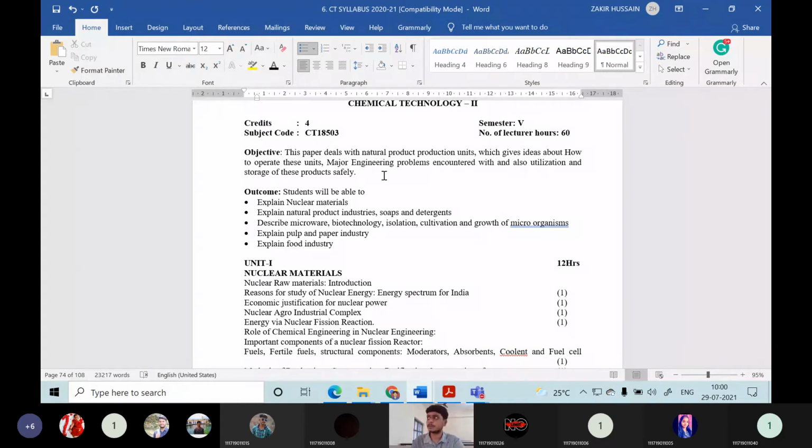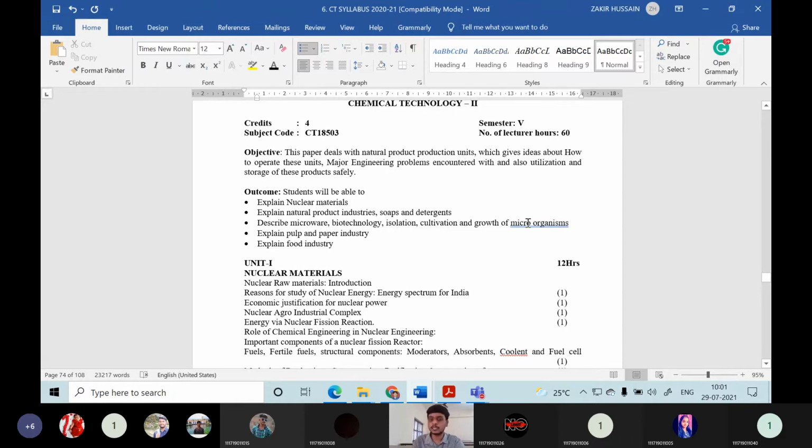Then what can you expect from this course? What are the program outcomes of this course? Or what are the subject specific outcomes of this course? You will be able to explain what is nuclear energy, what are nuclear materials, and what are the various natural products like soaps, detergents, oils, everything you can easily understand through this course. Then you can describe what is the microbiome, biotechnology, isolation, cultivation, how the microorganisms will be cultivated, how they will grow, they will be isolated, everything you will be understanding in this course.